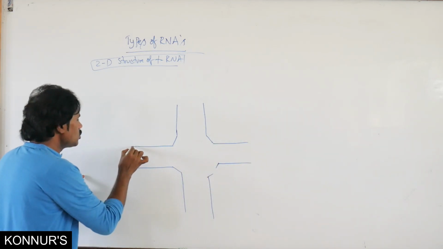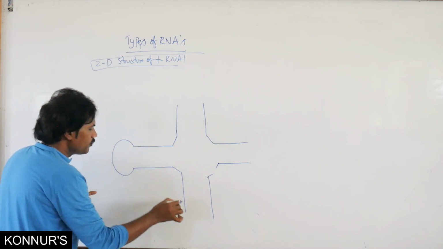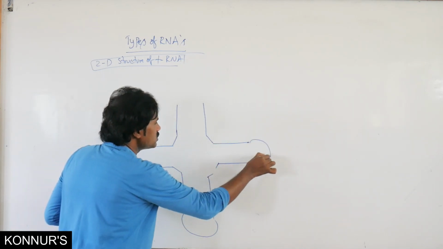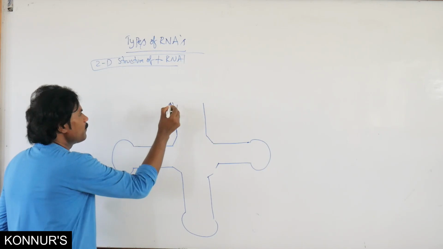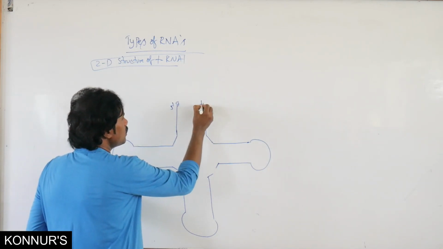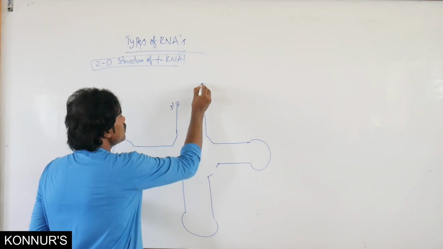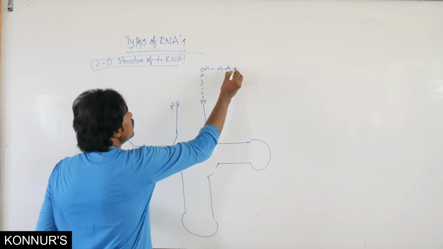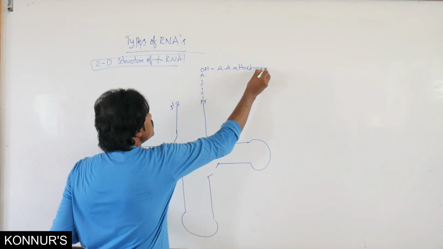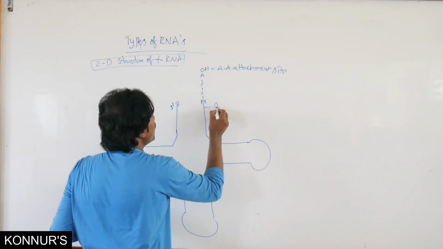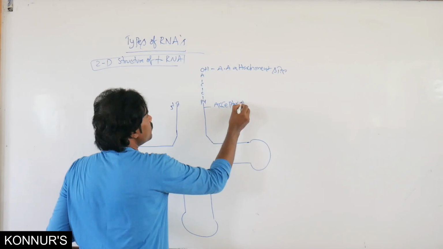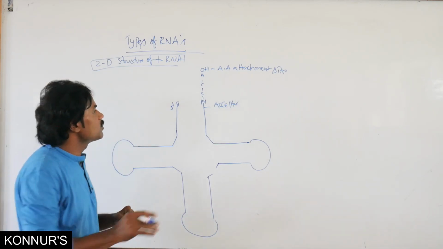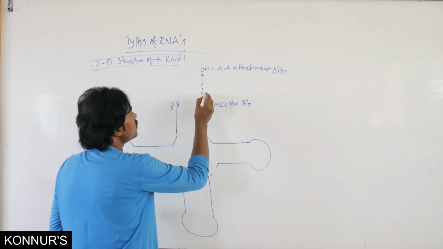These are the loops: the DHU loop, the anticodon loop, and the T-psi-C loop. At the 5 prime end there is a phosphate, then the CCA-OH at the 3 prime end is the amino acid attachment site. This is the acceptor arm, and the acceptor site is the 3 prime.